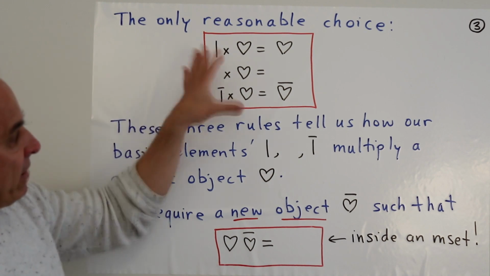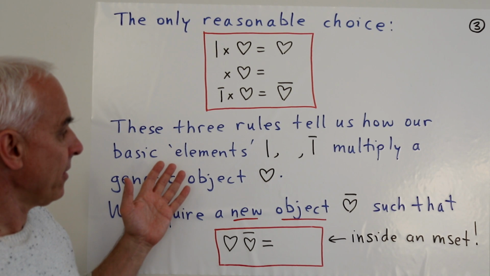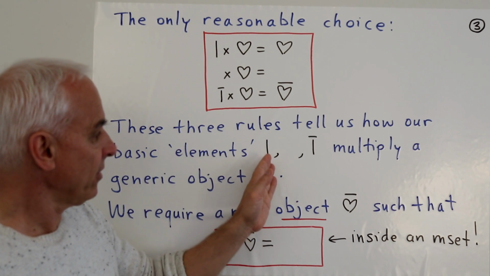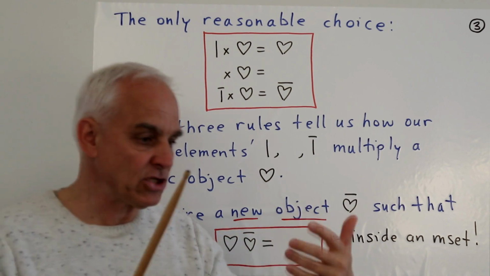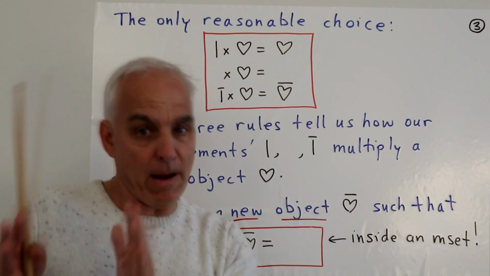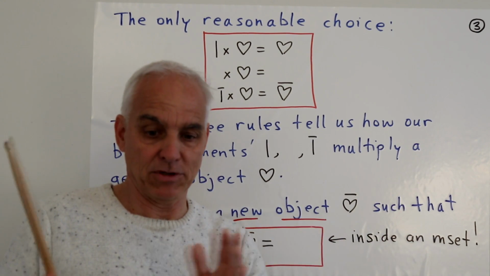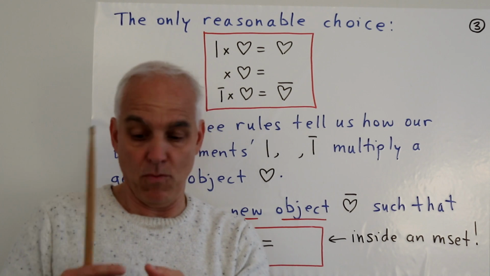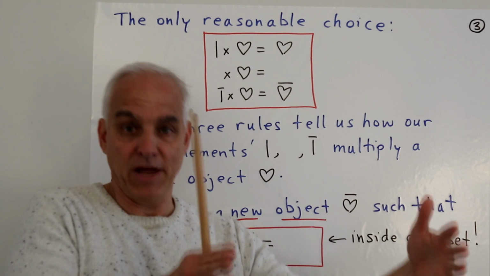Okay, these three rules will then tell us how to multiply our basic elements with a general generic object. And that will then allow us to extend our multiplication of numbers times m sets to a very general situation. We'll now be able to multiply any number, be it a negative number or a natural number, by an arbitrary m set.